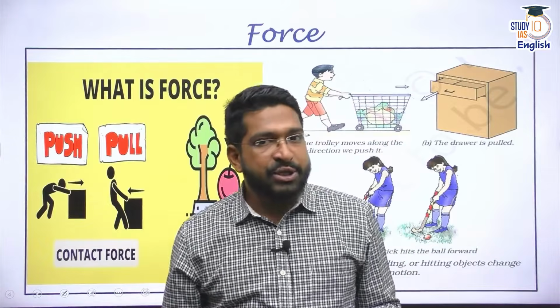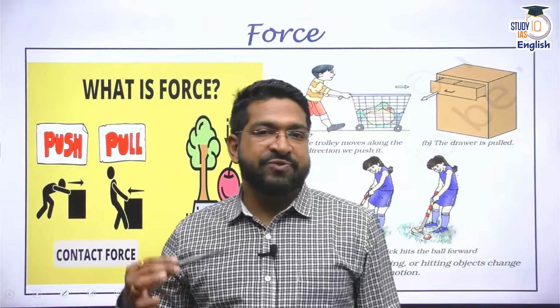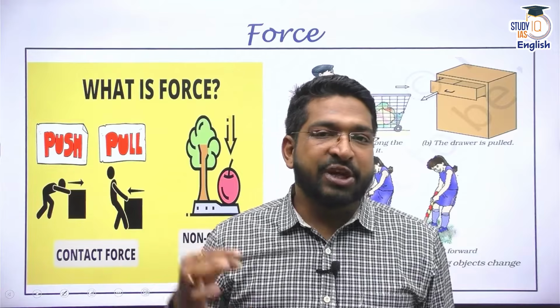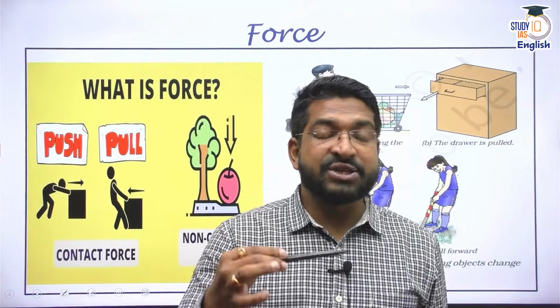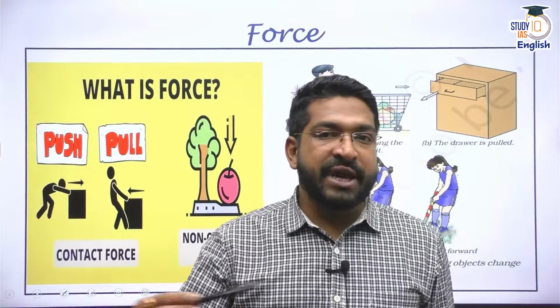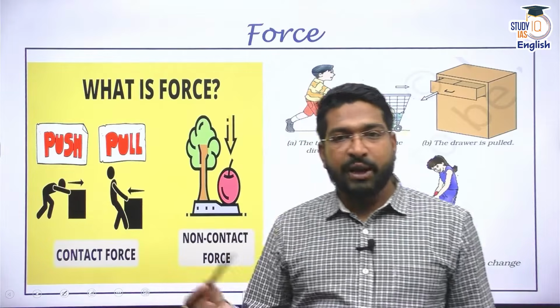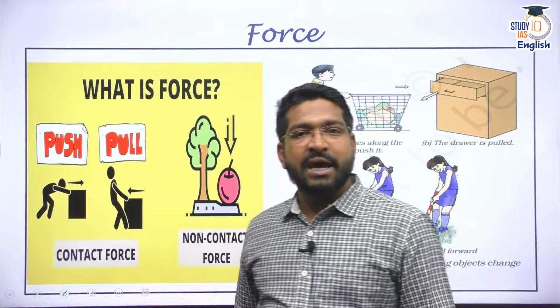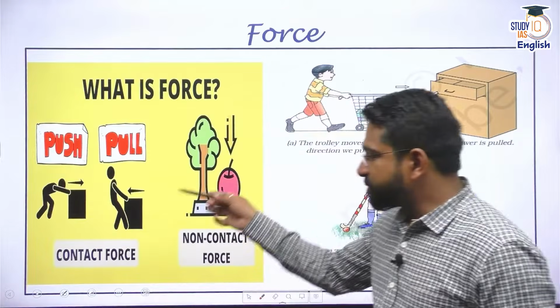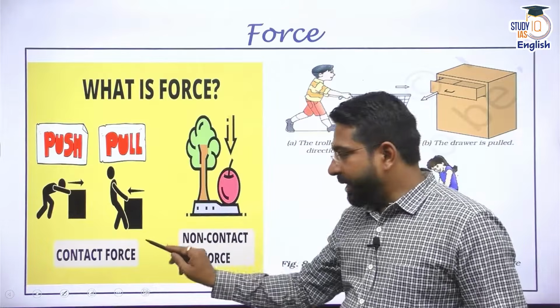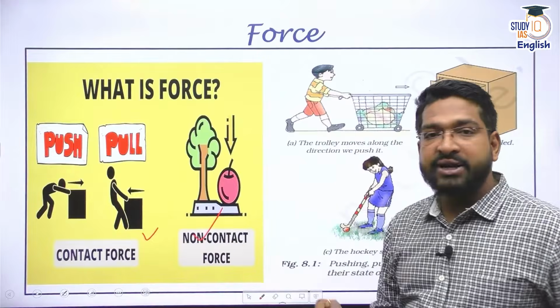Why? Because a non-contact force is working on it, which is called gravitational force. We have discussed other non-contact forces as well, for instance the electrostatic force and the magnetic force. So a force can be a push or a pull, a contact force or a non-contact force.